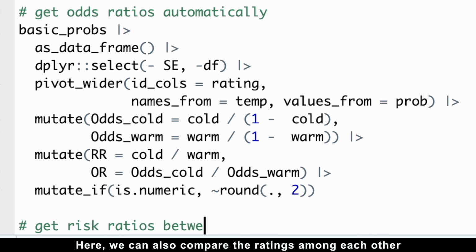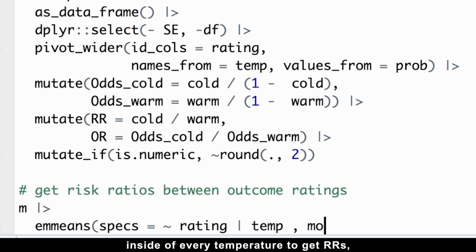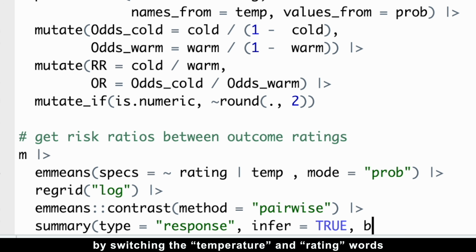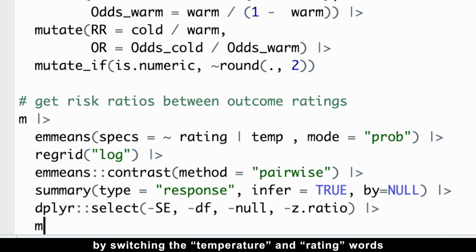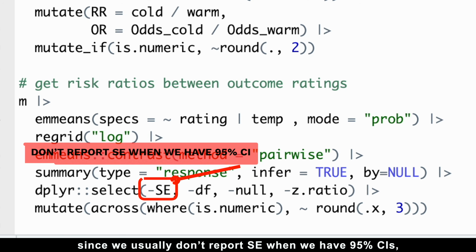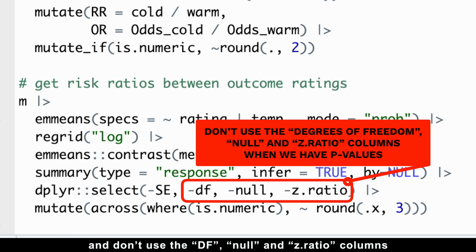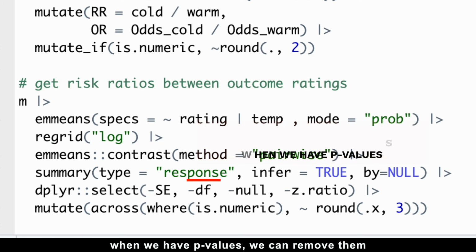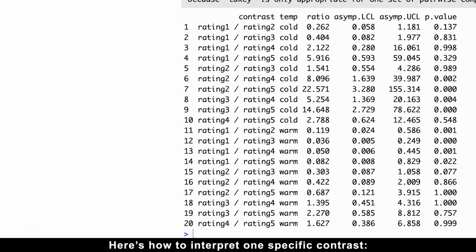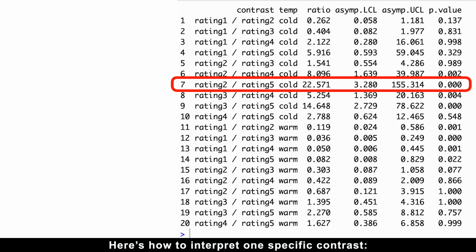Here, we can also compare the ratings among each other inside of every temperature to get risk ratios by switching the temperature and rating words inside of the emmeans function. Moreover, since we usually don't report standard errors when we have 95% confidence intervals and don't use the degrees of freedom, null and z-ratio columns when we have p-values, we can remove them for a cleaner looking result table. Here is how to interpret one specific contrast.